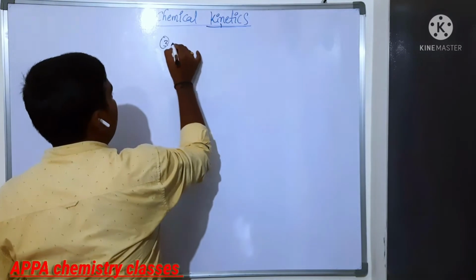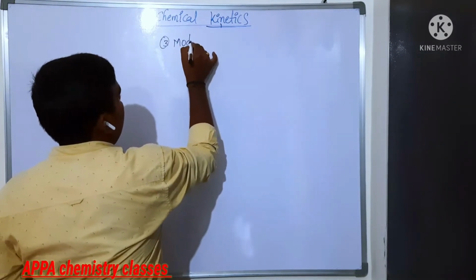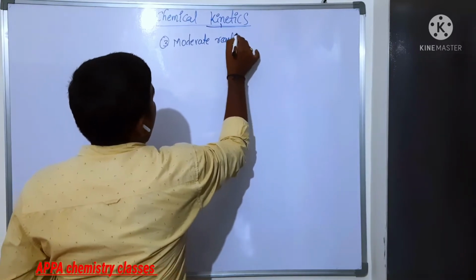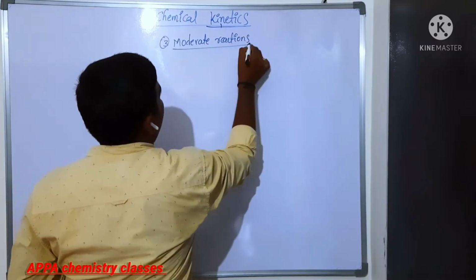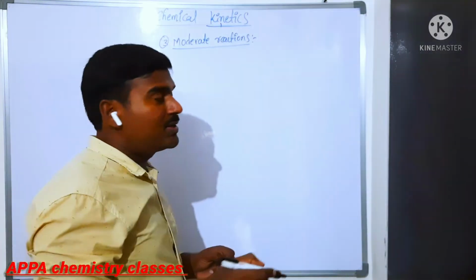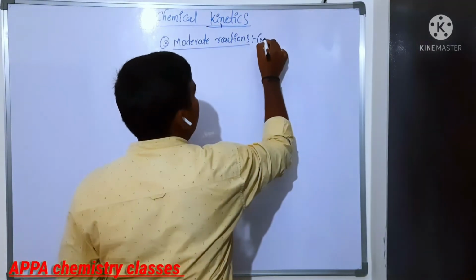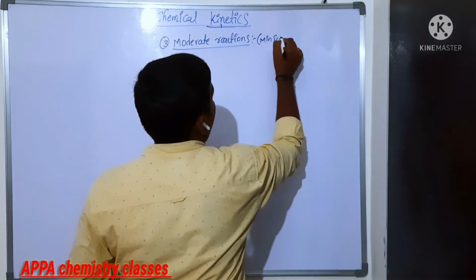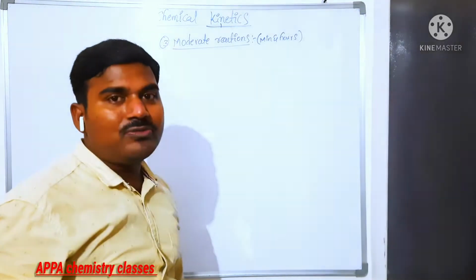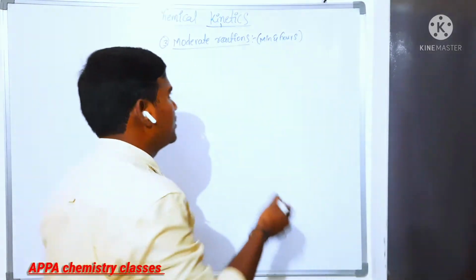This is the third category. So what is meant by moderate reactions? The reactions which complete in some minutes or some hours of time are said to be moderate reactions.